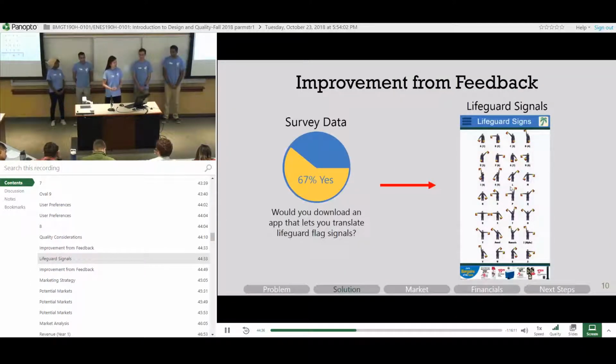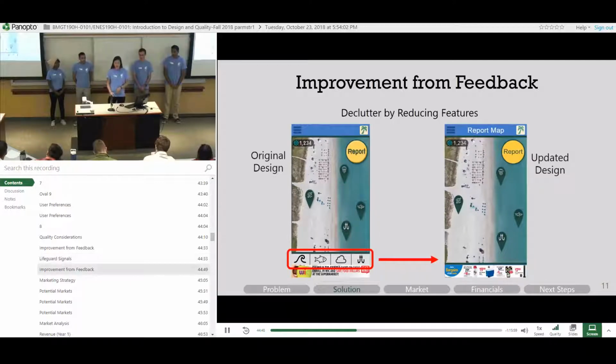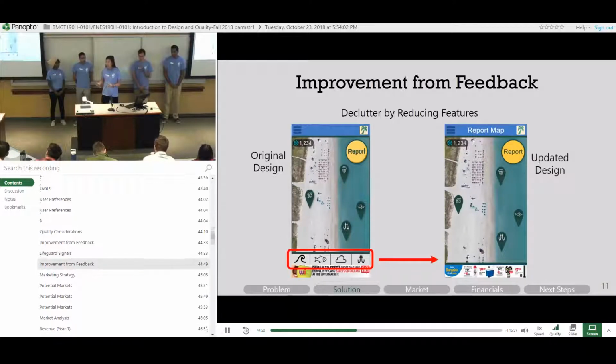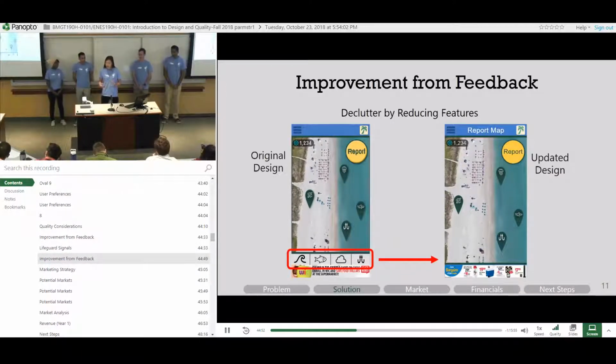In our survey, we actually found that 67% of people really wanted to see some sort of lifeguard translation in our app, which is why we created a page that has a graph of all the main symbols that a lifeguard uses to talk to each other. We also decluttered our app because when we were testing with our users, we found that the 4 tabs at the bottom were really distracting from the main purpose of the app, which was a self-reporting feature and the map that you see in the main screen. Now, I'd like to pass it off to Alec with the market considerations.